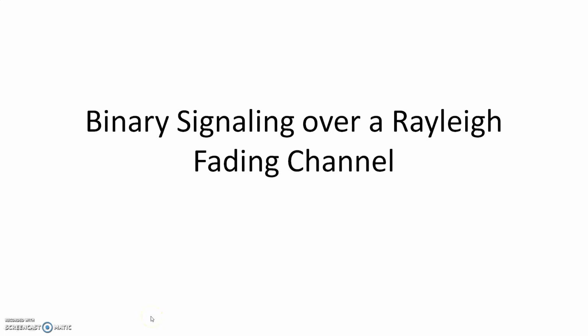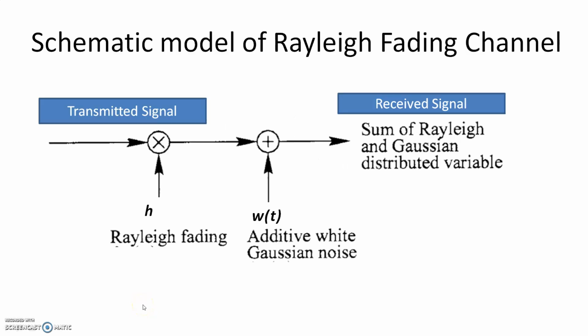Good morning everyone. In this class we are going to see about binary signaling over a Rayleigh fading channel. In the previous class we saw that there are different fading channel models. We saw the Rayleigh model, Ricean model, etc. Here we are going to see how the fading channel functions when we are transmitting a binary signal. Please mark your attendance in the live chat.